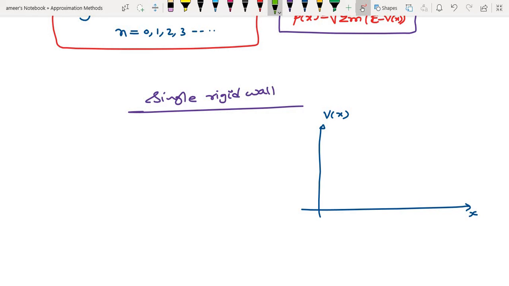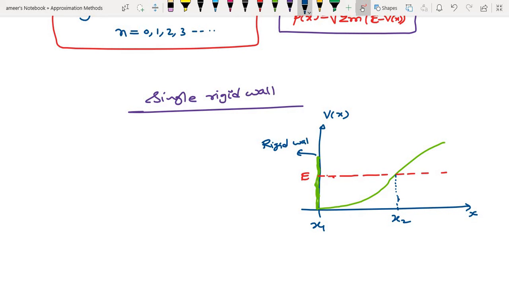Let's say think of this as the rigid wall. So there may be a turning point. Let's say this is x2, and this maybe some x1. Here the rigid wall is present.